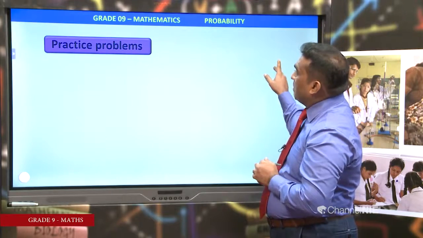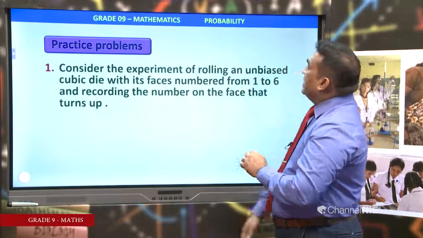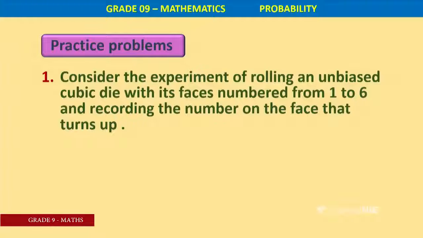Practice problem. Consider the experiment of rolling an unbiased die. What is the reason for saying unbiased? Equally likely. Unbiased cubic die with its faces numbered from 1 to 6 and recording the number on the face that turns up.